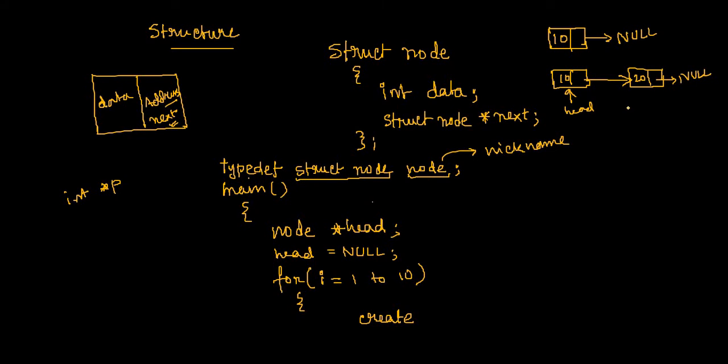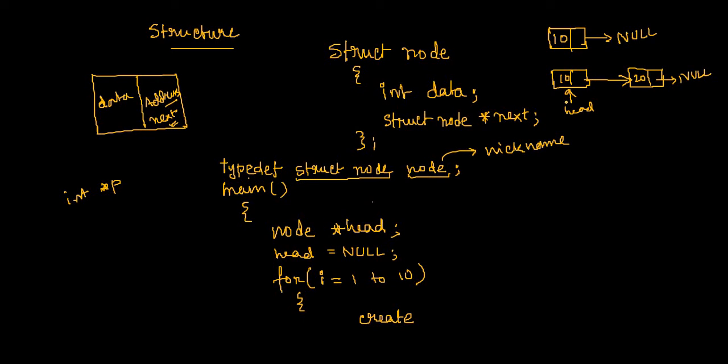How can you differentiate that? You see, when you call this create function the first time, your head is null. But when you call the create function the second time onwards, that means one node is already there, so head will not be null; head will point to some valid node.